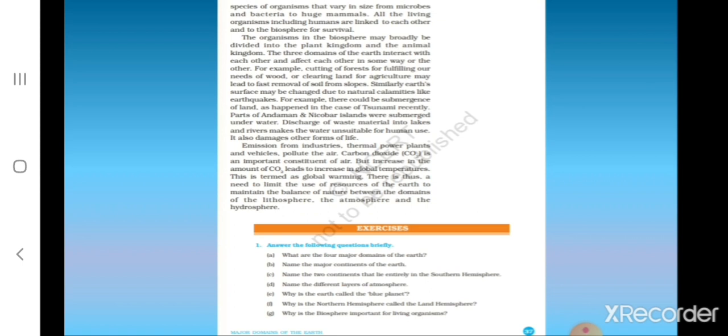For example, cutting of forests, clearing land for agriculture, and natural calamities like earthquakes, tsunami, etc. And emission from industries, thermal power plants and vehicles pollute the air. And increase in the amount of carbon dioxide leads to increase in global temperatures. This is termed as global warming. Thus, there is a need to limit the use of resources and to maintain the balance of nature between the domains of the lithosphere, the atmosphere and the hydrosphere.